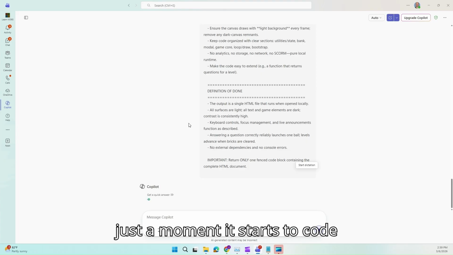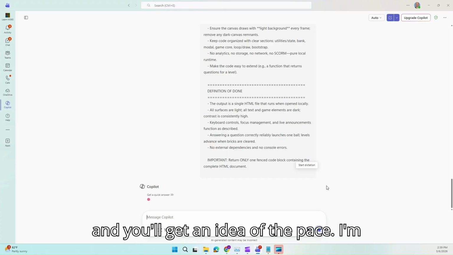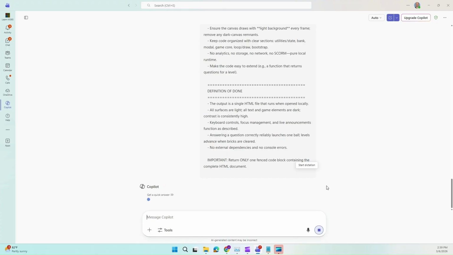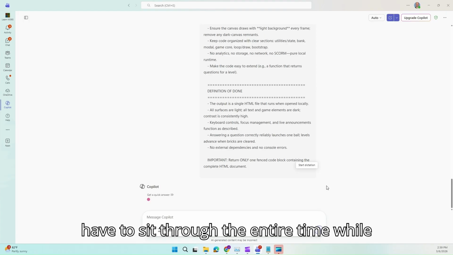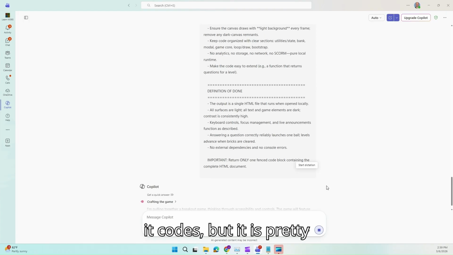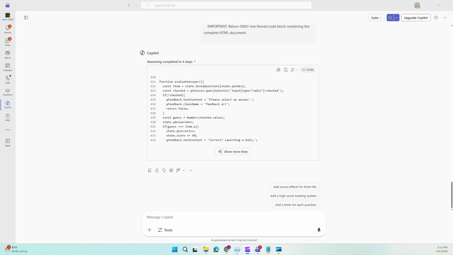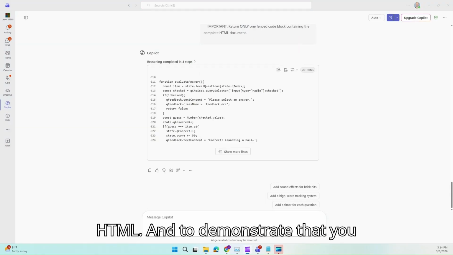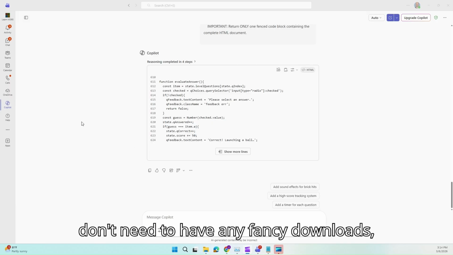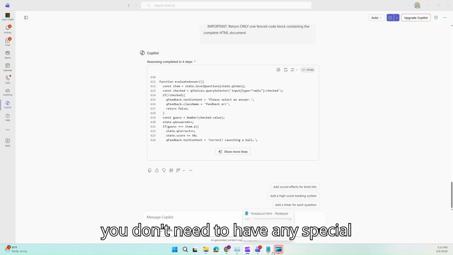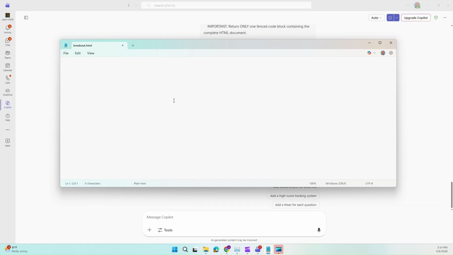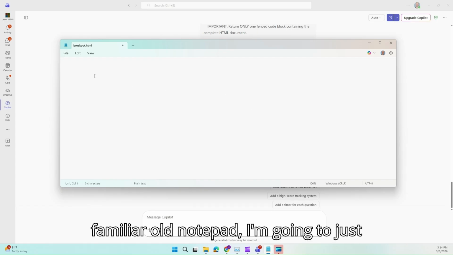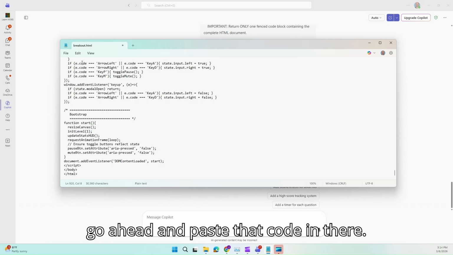You'll see here in just a moment it starts to code, and you'll get an idea of the pace. I'm going to pause it, and you won't actually have to sit through the entire time while it codes, but it is pretty quick. Okay, so the code is done. We have our HTML. And to demonstrate that you don't need any fancy downloads or special software, I'm actually going to put this directly into a notepad. So this familiar old notepad, I'm going to just go ahead and paste that code in there.